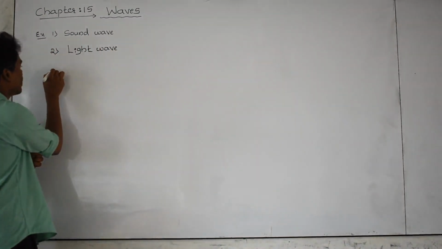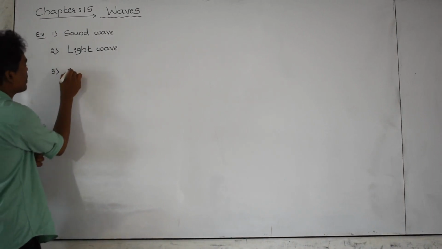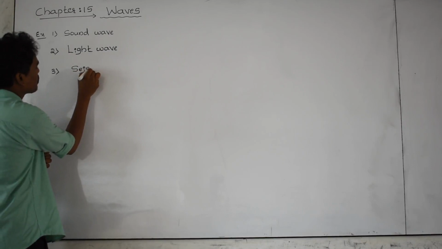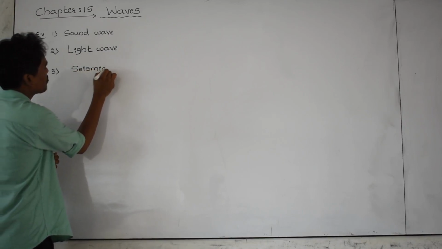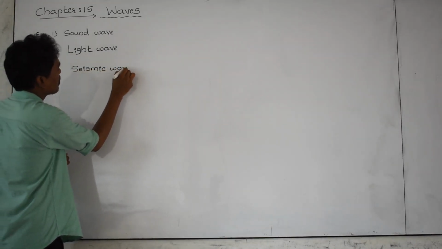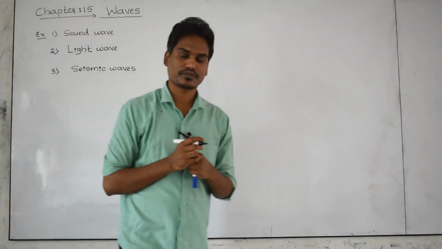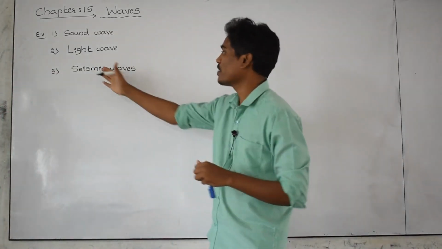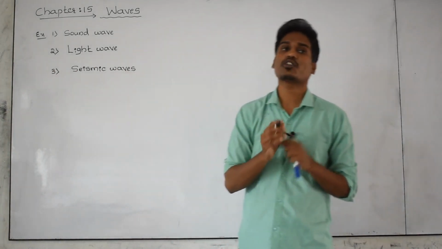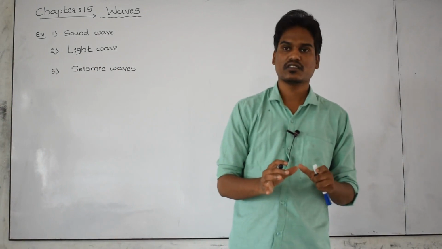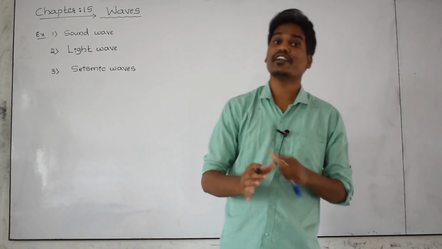A third example is seismic waves. These are the waves responsible for earthquakes. We also call them earthquake waves. Inside the earth's layers, the earth is vibrating.